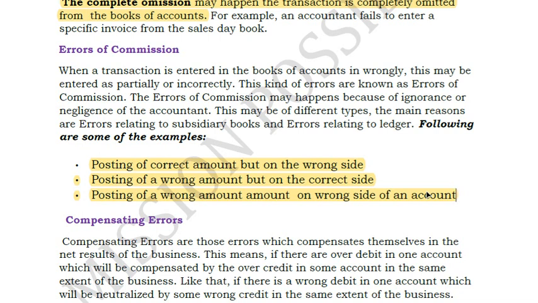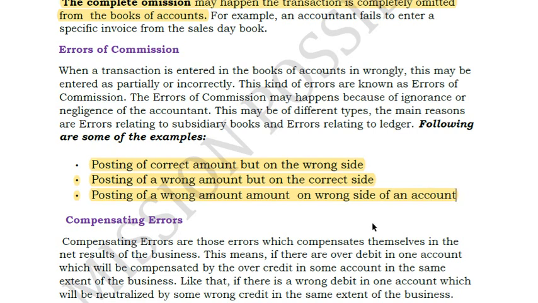You post the entry, but the ledger accounts are wrong, or maybe you posted the wrong amount, or you posted it on the wrong side of the account. That means instead of debit you posted credit, instead of credit you posted debit. So these types of errors are called errors of commission. In errors of omission you omit an entry, whereas in errors of commission you post an entry but in the wrong manner. Either the amounts are wrong or the accounts are wrong. Both of them come under errors of commission.